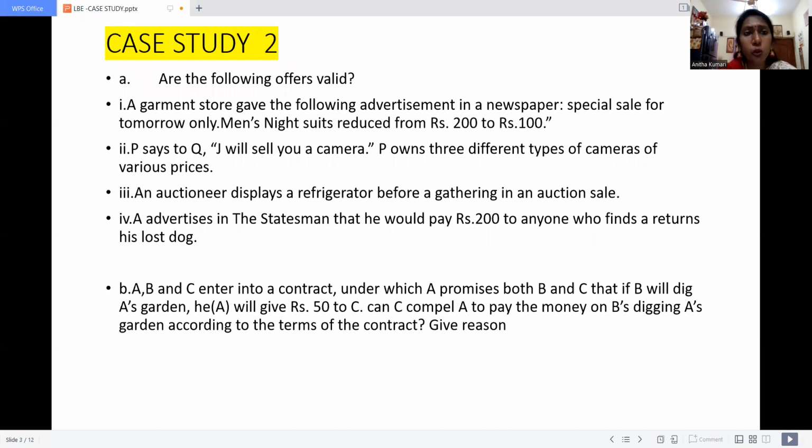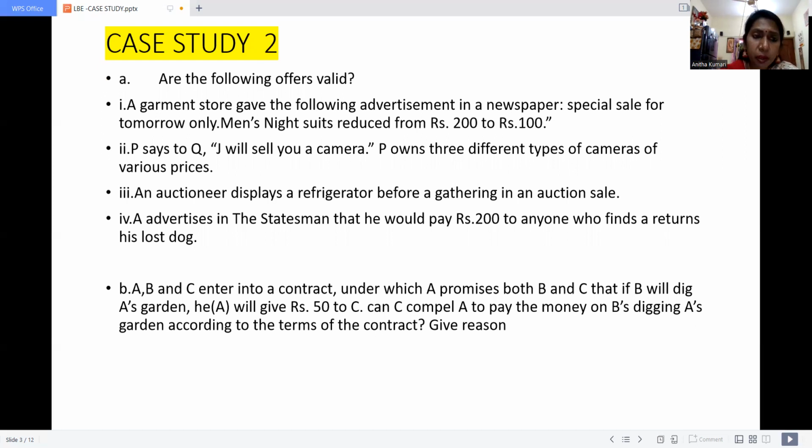Then case study number 2: are the following offers valid? Number 1, a garment store gave the following advertisement in a newspaper: special sales for tomorrow only, men's night suits reduced from 200 to 100. Number 2, P says to Q, J will sell you the camera. P owns 3 different types of camera of various prices.